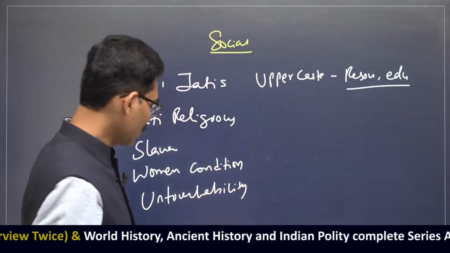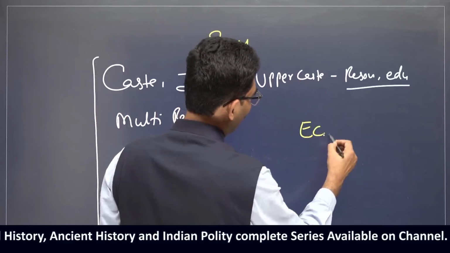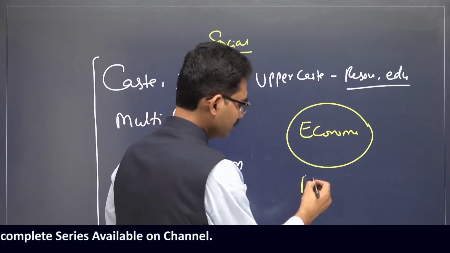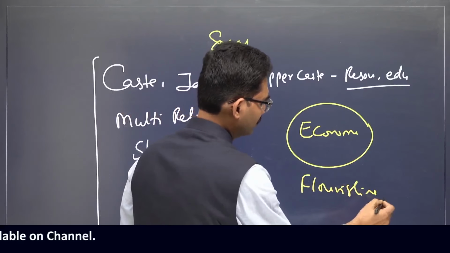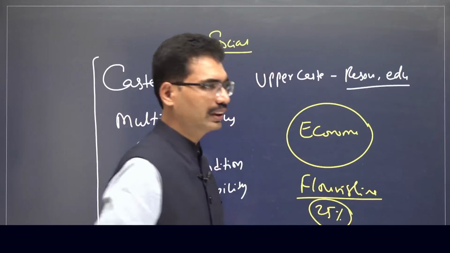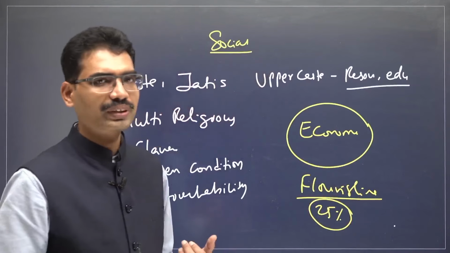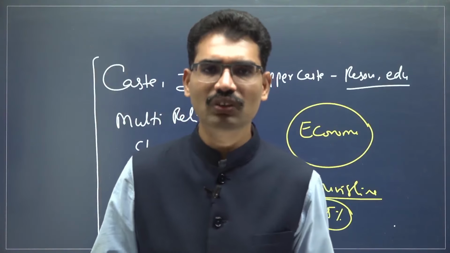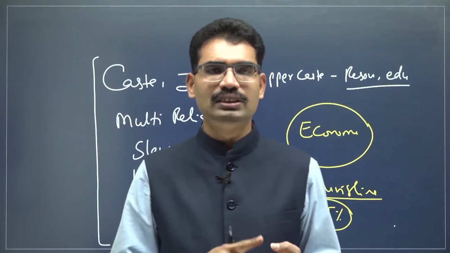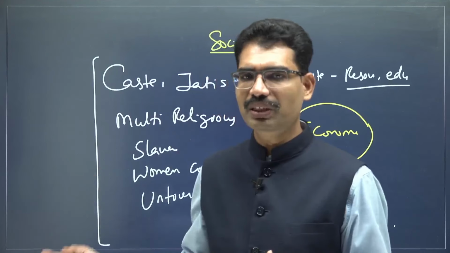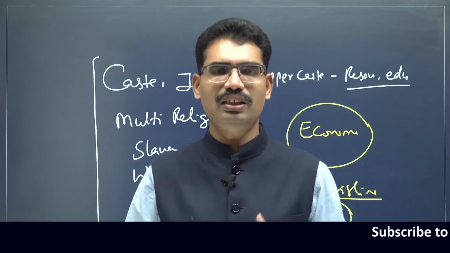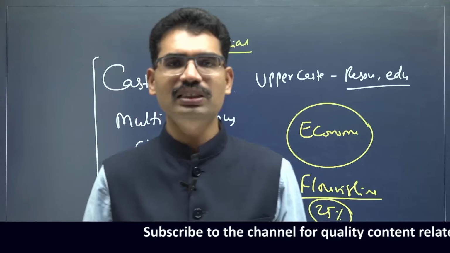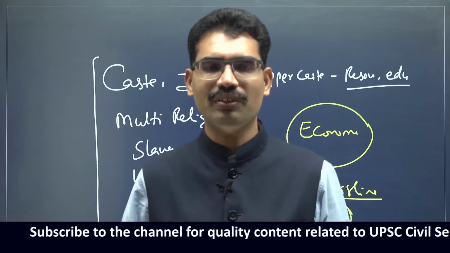But when it comes to the economy, India was flourishing. This is a very important one. As I said, 25% of the world trade. That means India is very strong in terms of textile, silk, and exporting various raw materials. India is known for indigo, saltpeter, cotton, silk, spices. That's what we have seen in the previous class. That is the purpose for which the British and other Europeans are coming. Because of that kind of economy, agriculture is flourishing, industries are flourishing, trade is flourishing, and they are giving tax revenues also to the state.